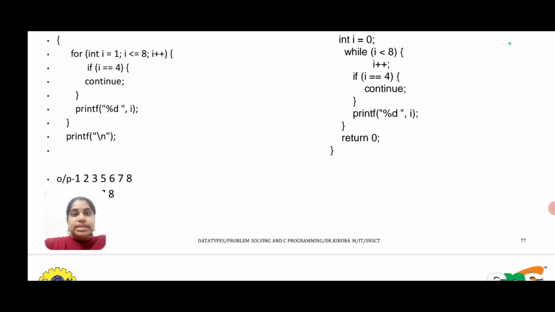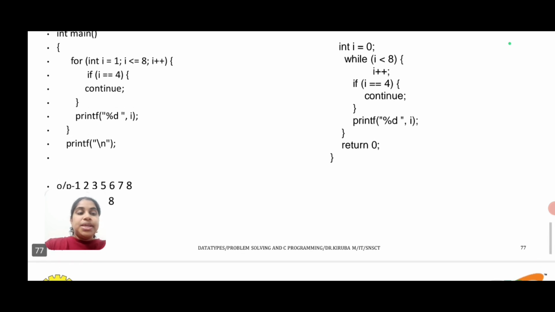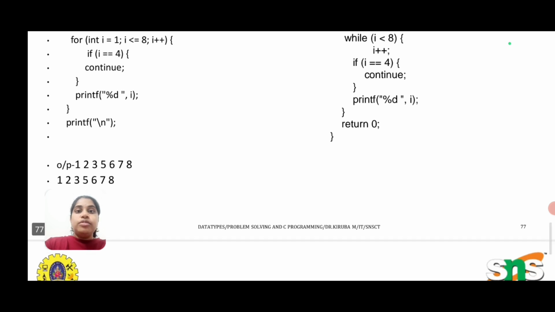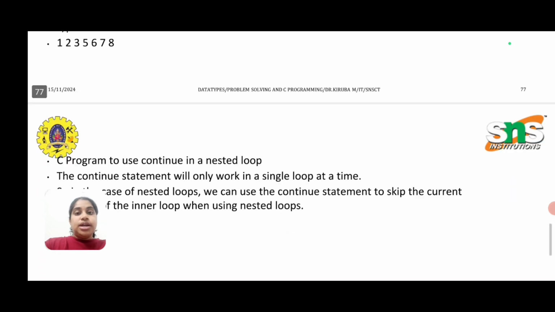So it will skip that 4, and again 5 6 7 8 will be printed. That is the output of the left hand side program. In the right hand side, it is the same. When I is equal to 4, and you have a continue, that alone will be skipped and others will be printed. So that is your continue program.